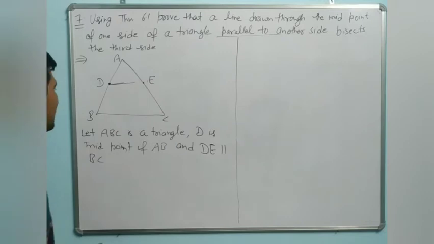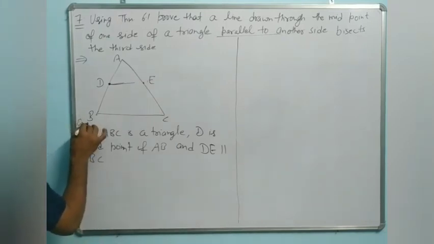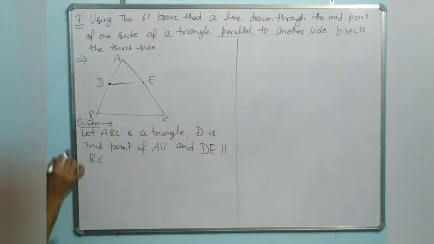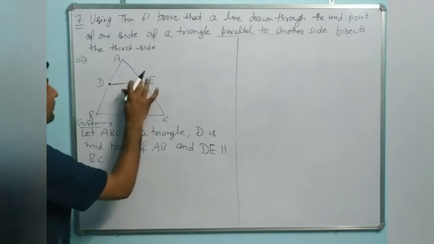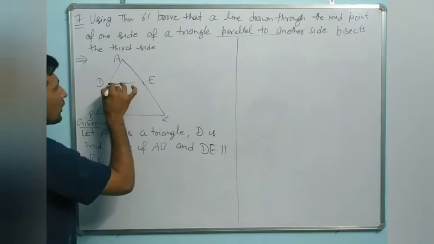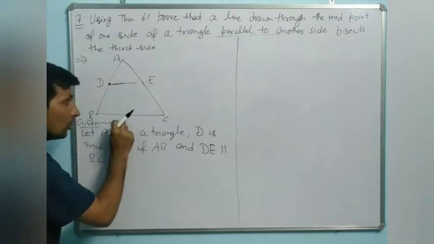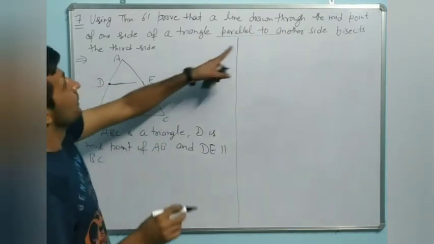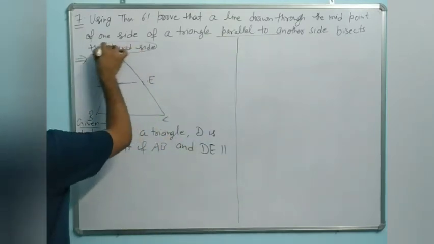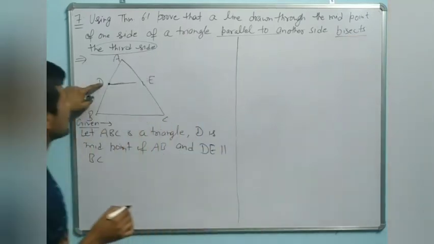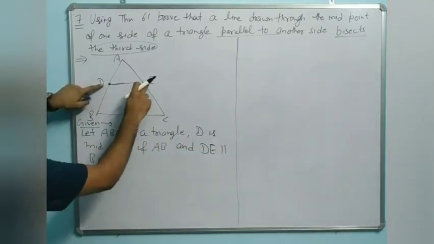Understand? Otherwise you can write in given: let ABC be a triangle, D is the midpoint. From the midpoint we draw a line which is parallel to BC, parallel to another side, bisects the third side.